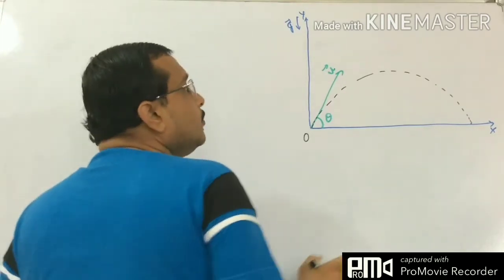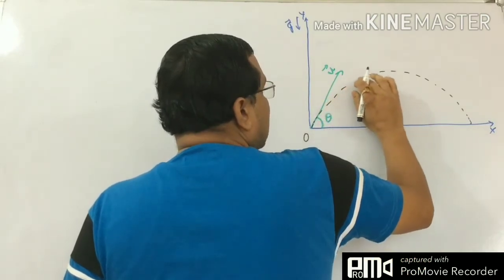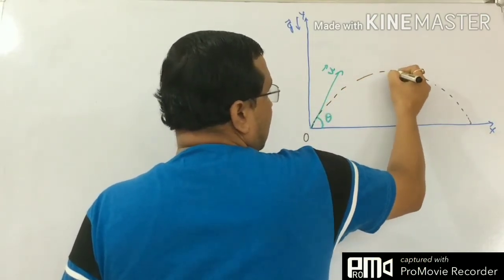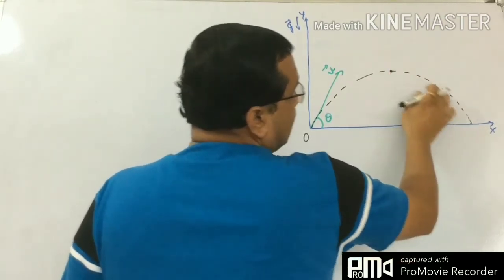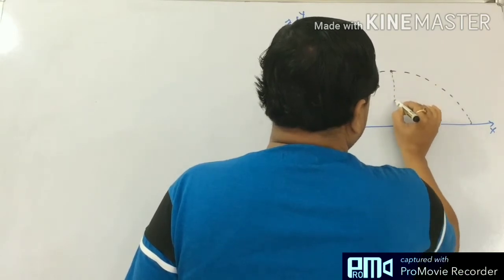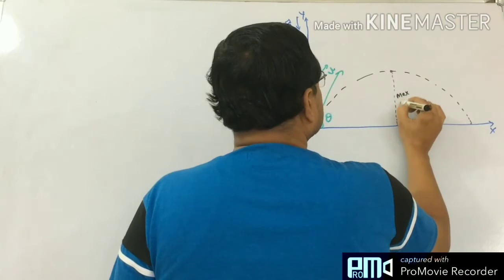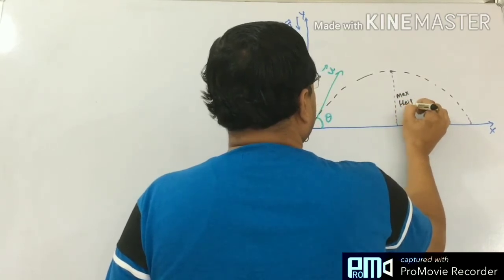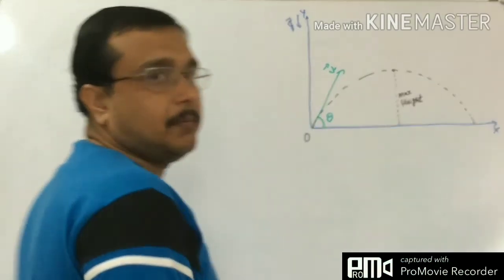You can see here, initially the particle's height increases. Here it is maximum, and after that it decreases. So this is the maximum height.